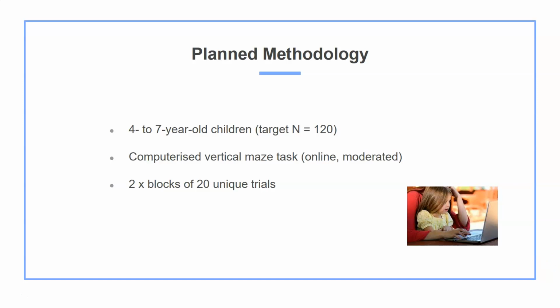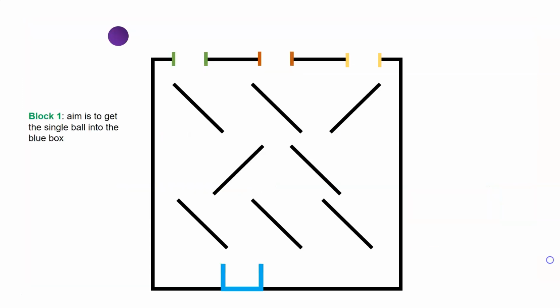We plan to test 4 to 7-year-old children using a computerized vertical maze task where children will complete 2 blocks of 20 unique trials. In block 1, the aim of each trial is to get a single ball into a goal at the bottom of the maze. So an effective way to solve this task is to mentally simulate the path the ball would take if it was dropped into each of the different entrances.